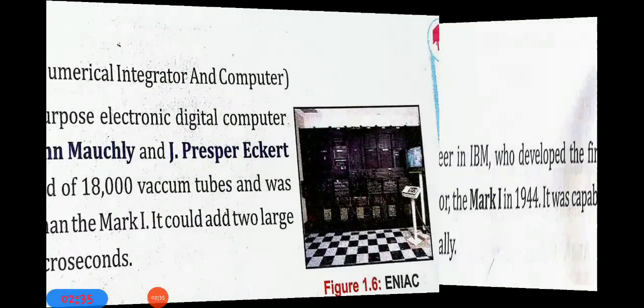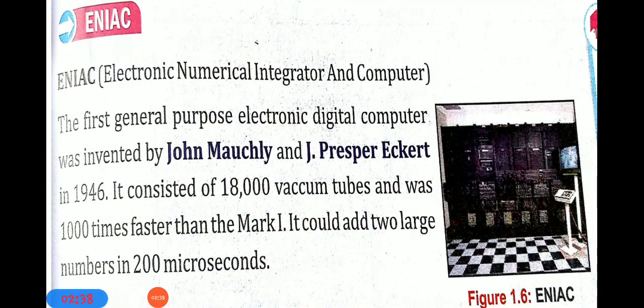Now the ENIAC. What is ENIAC? The full form of ENIAC is Electronic Numerical Integrator and Computer. This was the first general purpose electronic digital computer, after the Mark I calculator.